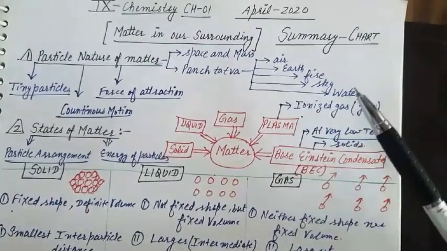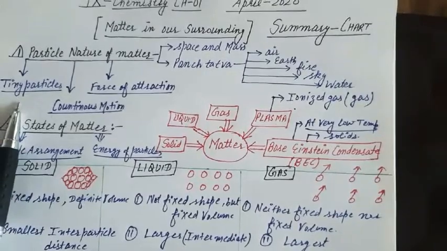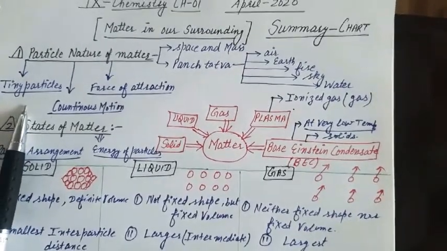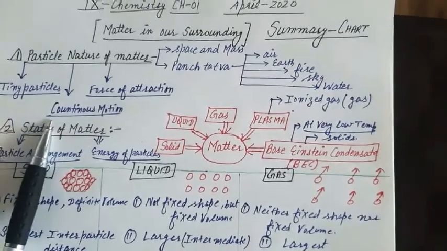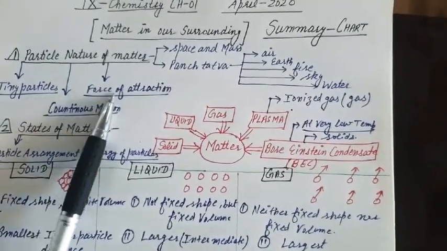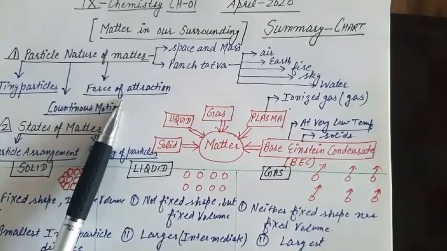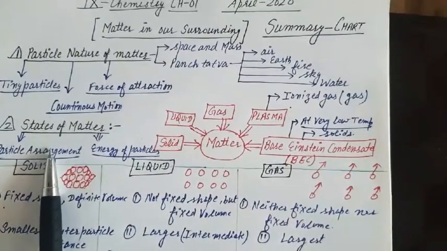And the characteristics of the particles of matter are: first, the particles are teeny, very small in size. They are in continuous motion and particles are held together by force of attraction. Second point, state of matter.